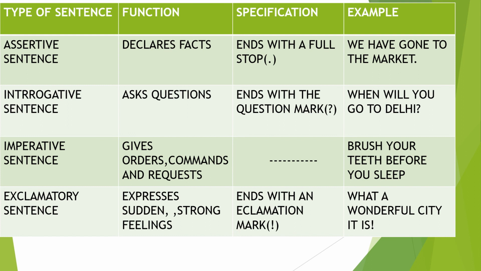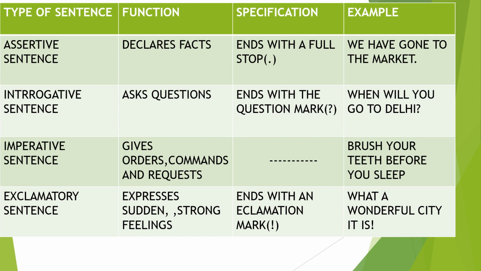Now let's talk about the assertive sentence. I told you what an assertive sentence is. An assertive sentence tells or declares the facts. The function of the assertive sentence is to declare the facts. The specification means how we can find out the assertive sentence. I told you that the assertive sentence begins with the subject and ends with the full stop. Here is an example. We have gone to the market. In this sentence, we is the subject, and in the end there is a full stop.